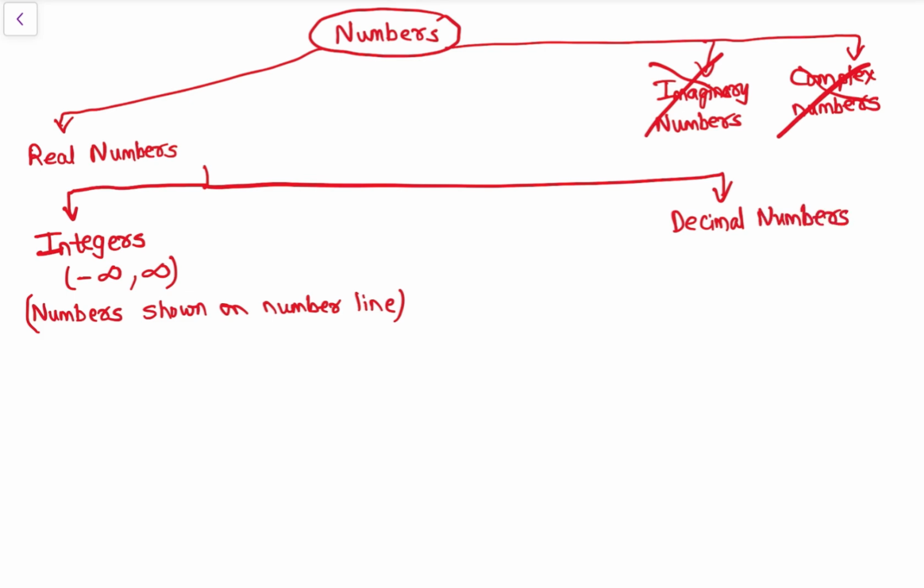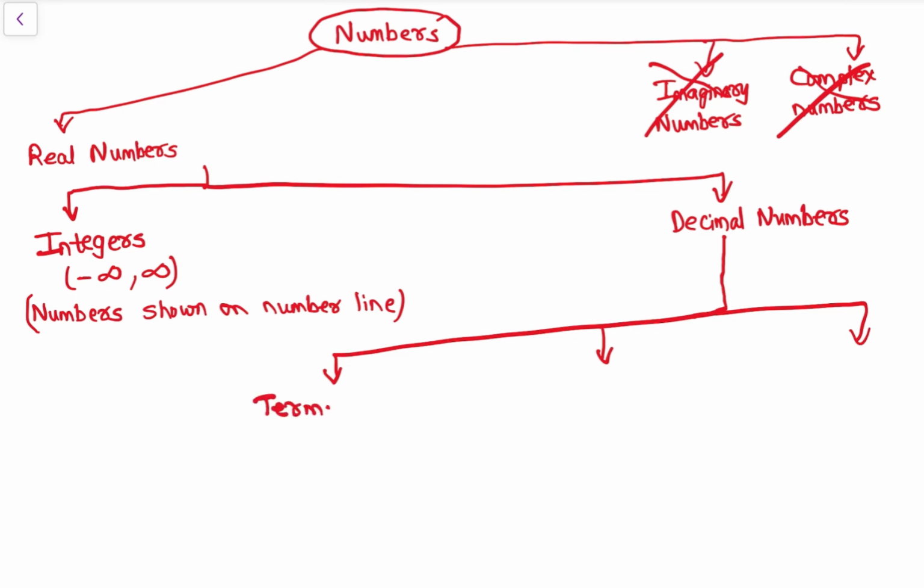So decimal numbers are numbers like 1.1, right? In these decimal numbers, we have again three categories. That is terminating numbers or terminating decimal numbers.